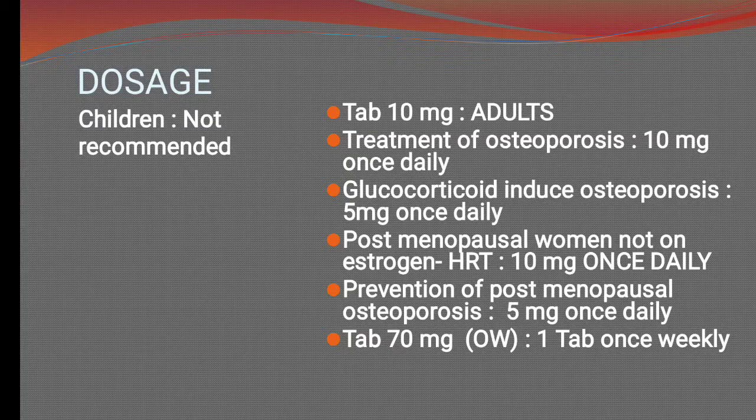Now, in adults, the 10 mg tablet is used once daily. For glucocorticoid-induced osteoporosis, 5 mg once daily; as it is available in 10 mg only, half a tablet is used once daily. In postmenopausal women not on estrogen hormonal replacement therapy, 10 mg once daily, and for the prevention of postmenopausal osteoporosis, 5 mg once daily. The 70 mg tablet is used once weekly. OW means once weekly, one tablet once weekly.